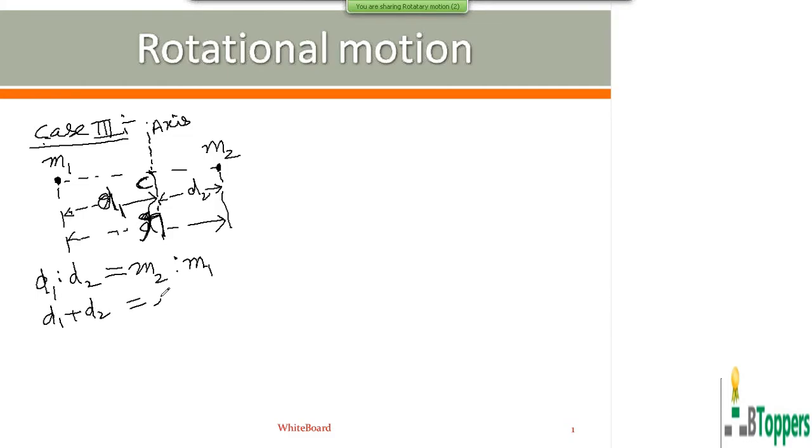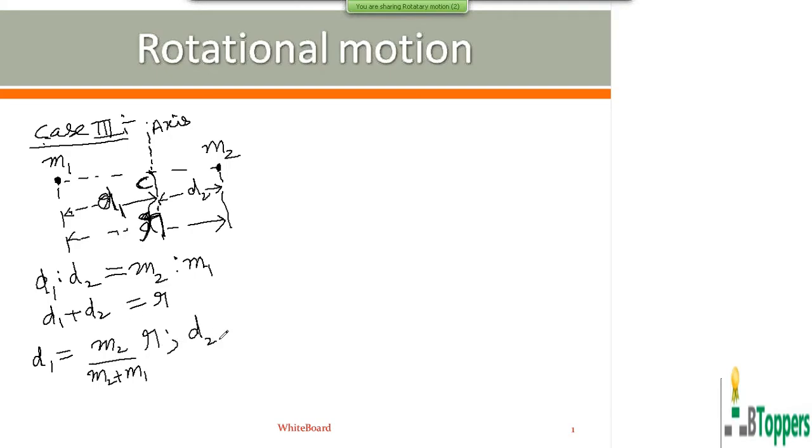d1 plus d2 can be written as equal to r. So you can divide the distance r between the two masses m1 and m2 in the ratio m2 is to m1. So d1 can be written as m2 divided by the sum of the two ratios, m2 plus m1, into the sum of d1 and d2.